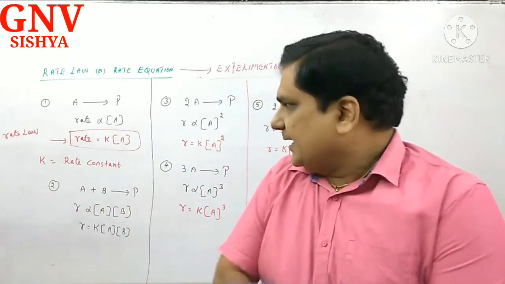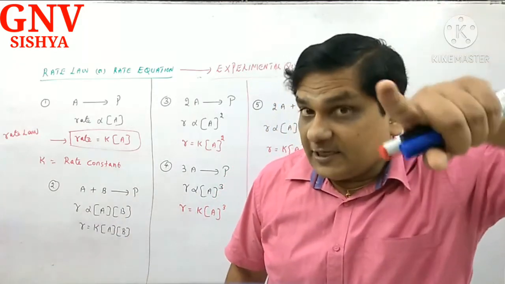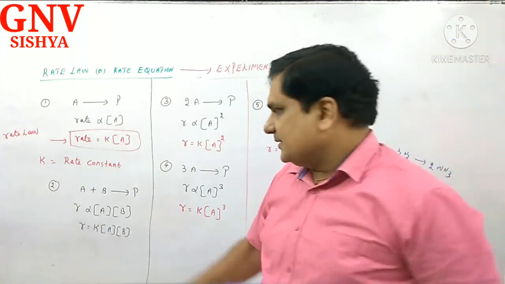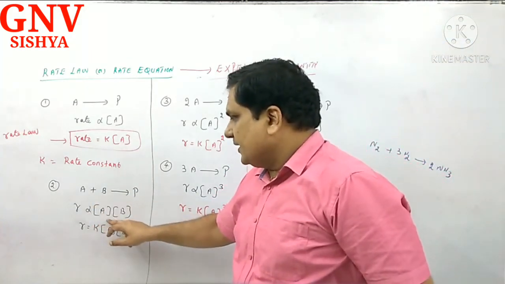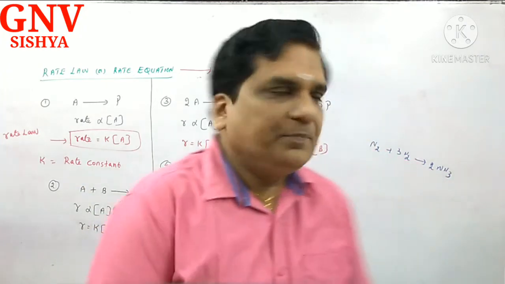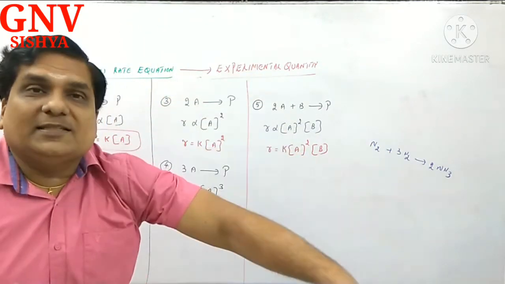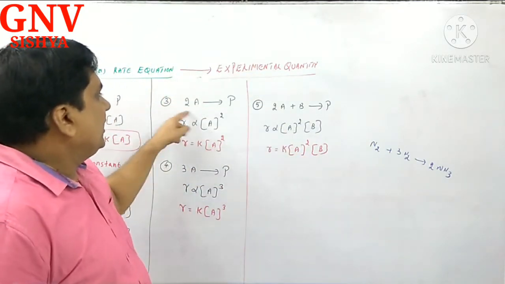Correct? Then A plus B gives product. According to the law of mass action, rate is directly proportional to the concentration of A into the concentration of B, each to the power 1, so rate is equal to K into [A][B]. Correct? Then 2A gives product. According to the law of mass action, rate is directly proportional to [A] power 2.